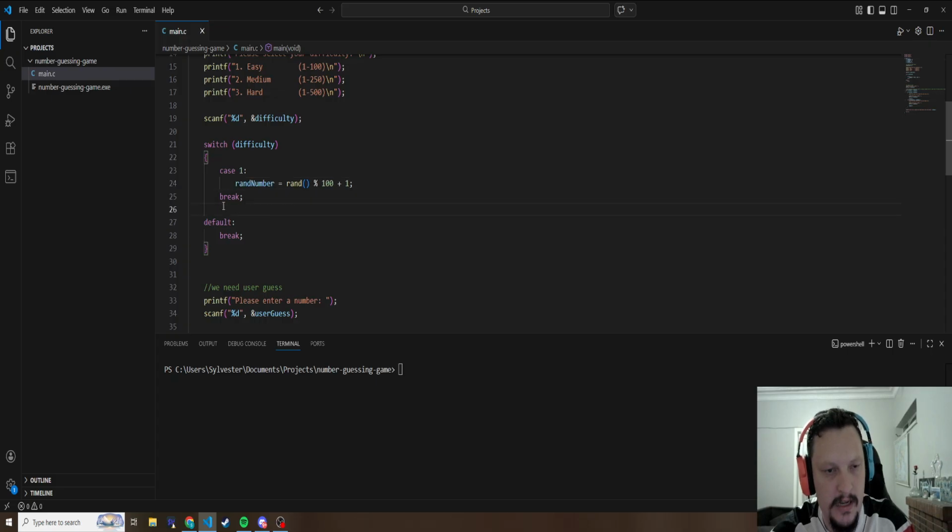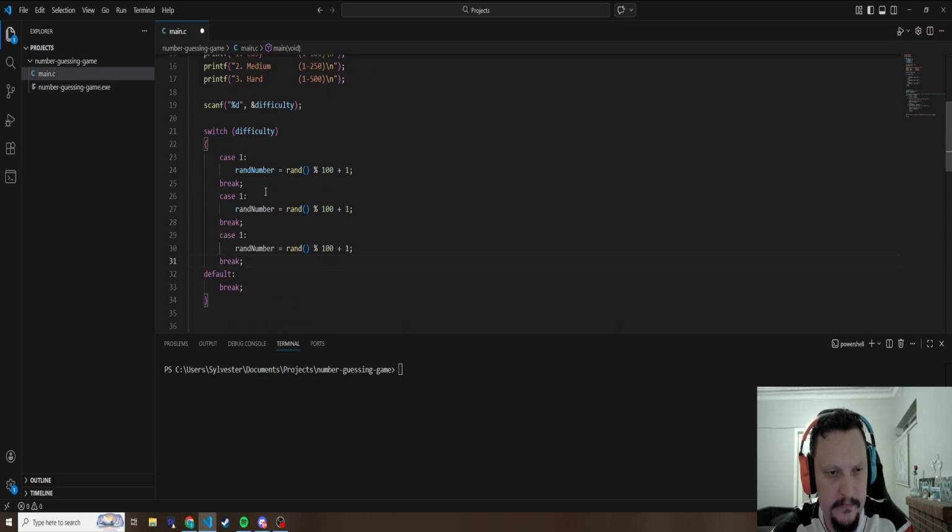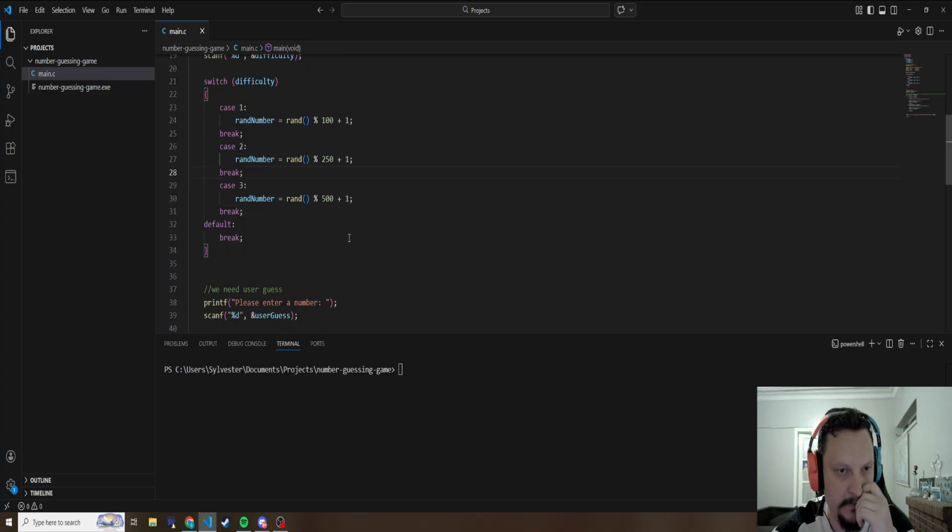So if difficulty is 1, random number is between 1 and 100. Then we just redo this 2 more times, but we check for 2 and we check for 3. We change this to 250 and we change this to 500. I think that's how it works.